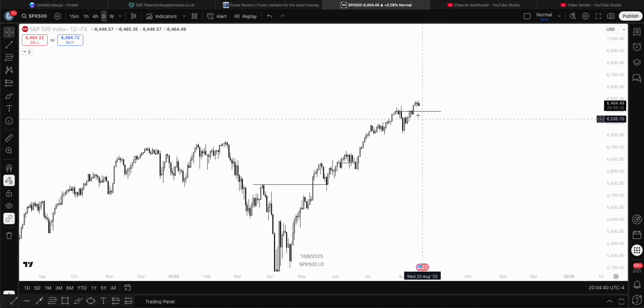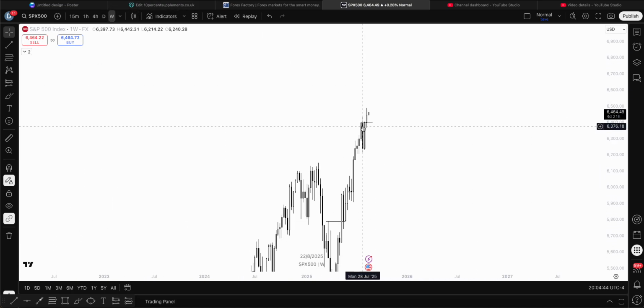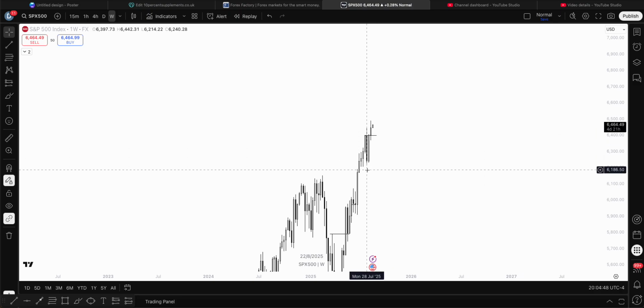S&P. Cool. So you guys can see on the weekly, we had this big order block. We wanted to reach this large fair value gap. Didn't happen. Instead, this weekly candle came, reversed all of that price action last week, then continued to expand. So what are the expectations for this week?